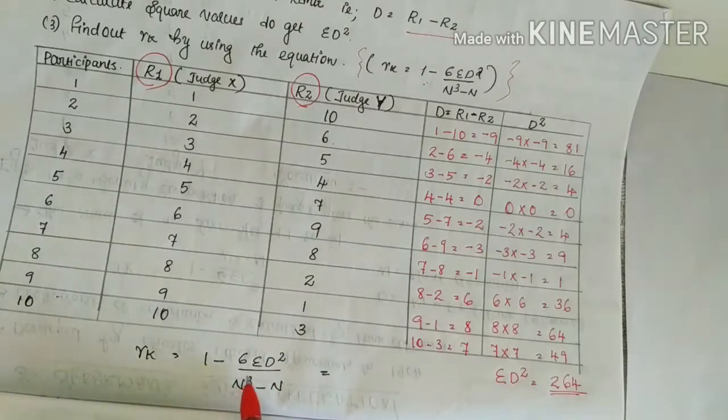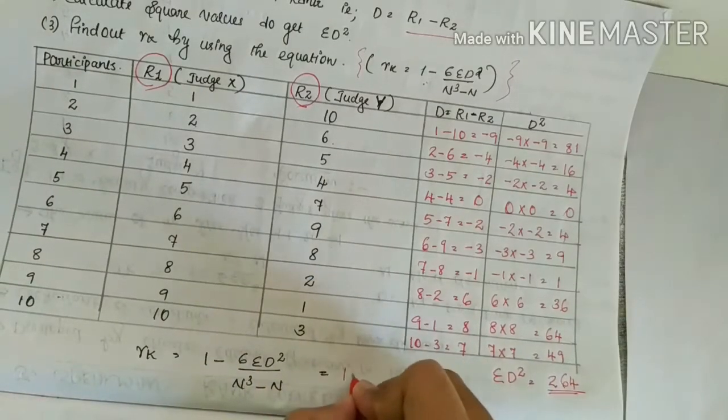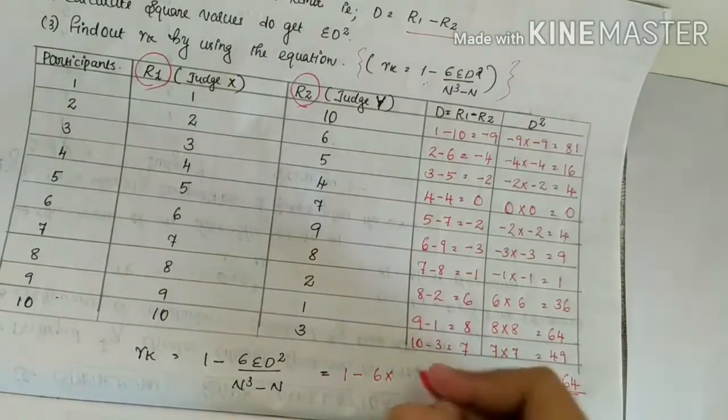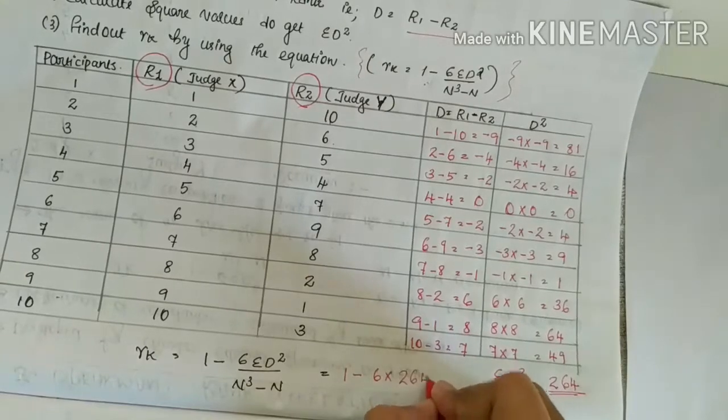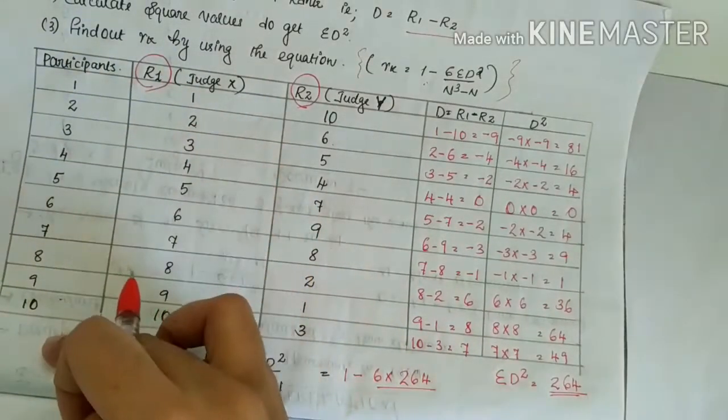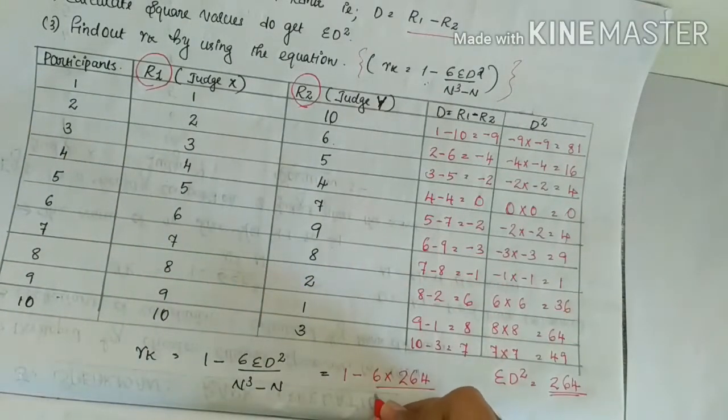Rank correlation is equal to 1 minus 6 sigma D square divided by n cube minus n, which is 1 minus 6 into 264 divided by n cubed minus n. N is the total number of observations, that is 10.